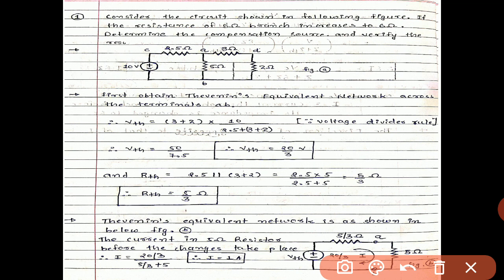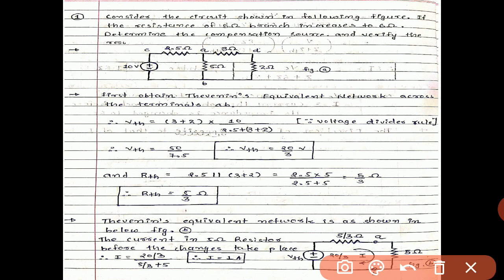So VTH equals 50 divided by 7.5. So finally we get the value of the open circuit voltage, or we can say the Thevenin voltage between terminals A and B, that is VTH equals 20 divided by 3 volts. So we have the value of VTH, and now we find the value of RTH.